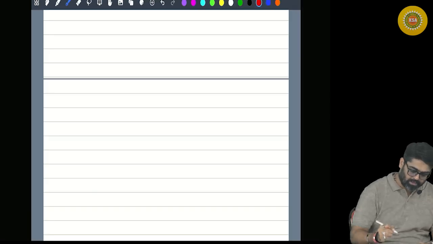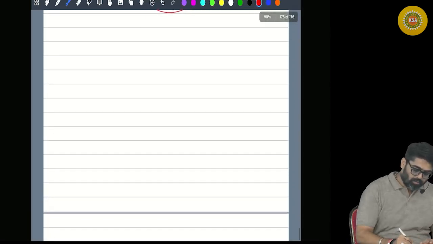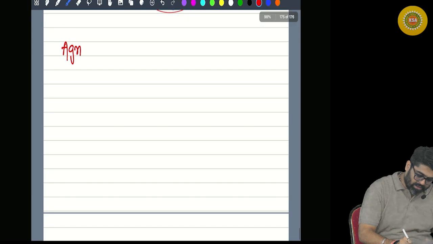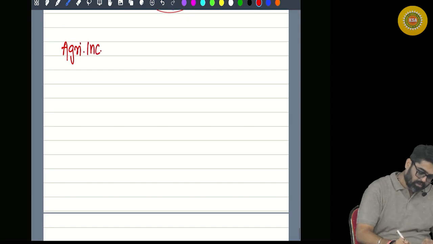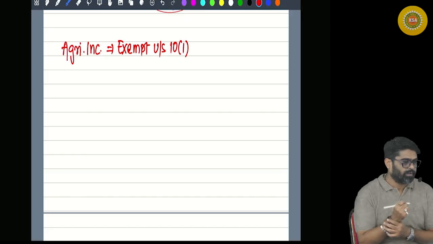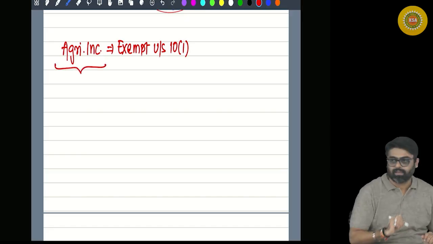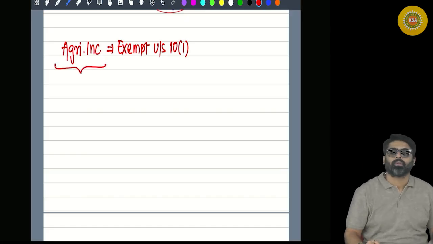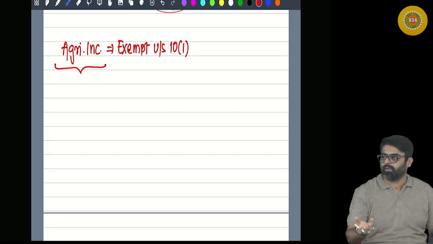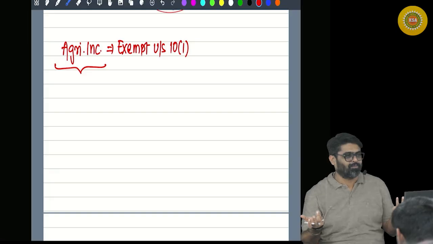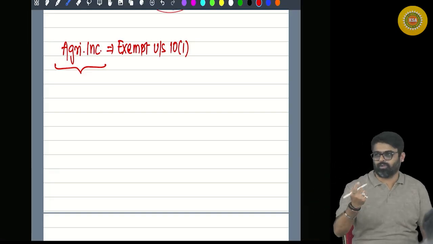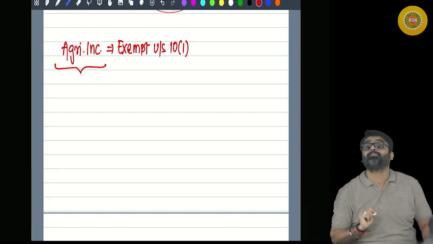Agricultural income. So, we all know that agricultural income is exempt under section 10(1). What is agricultural income? Because if it is not defined, we will try to call all our incomes as agricultural income. For example, I am teaching you, earning income.